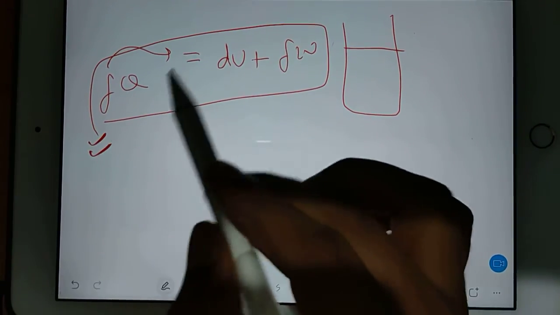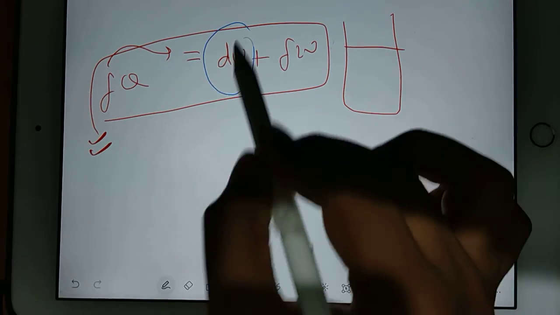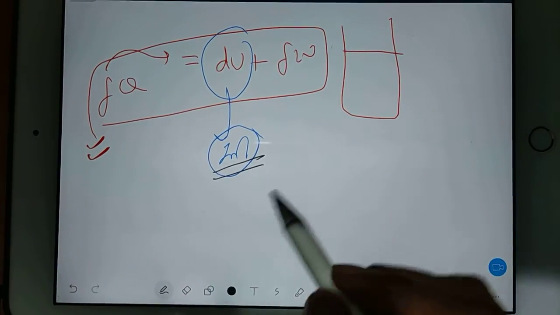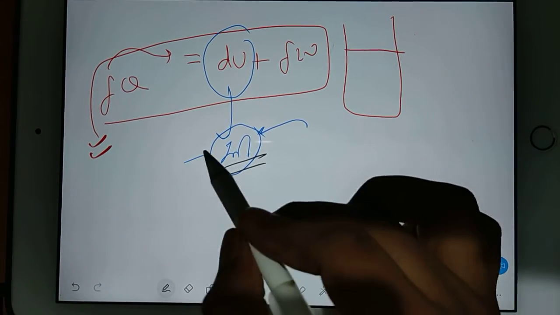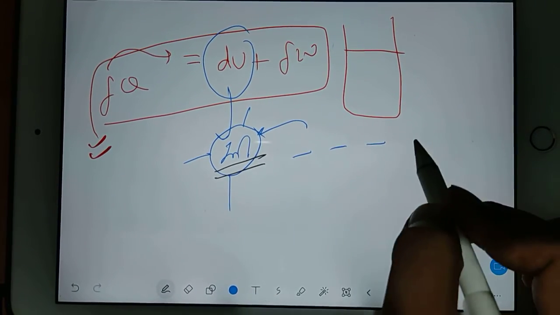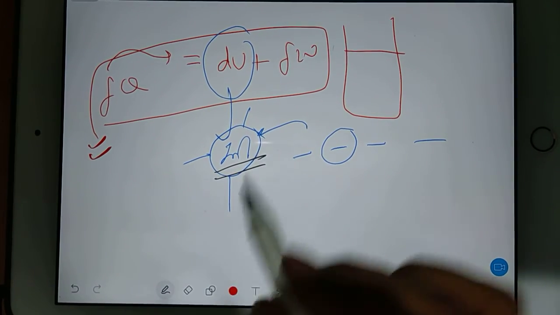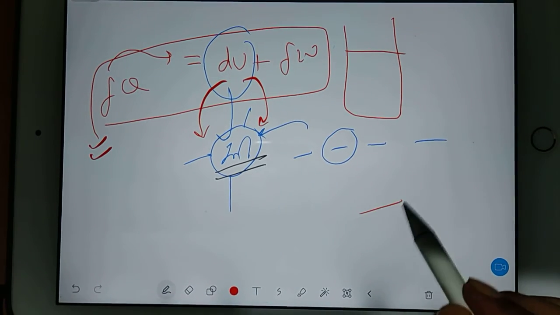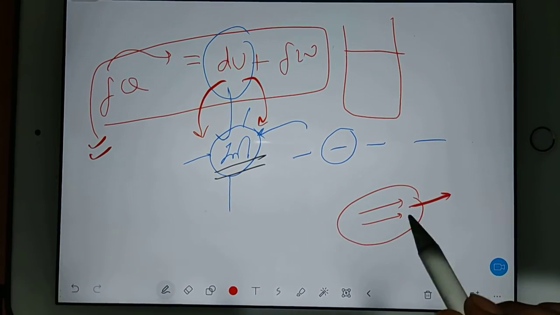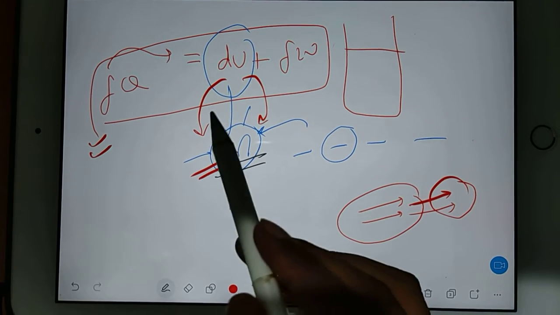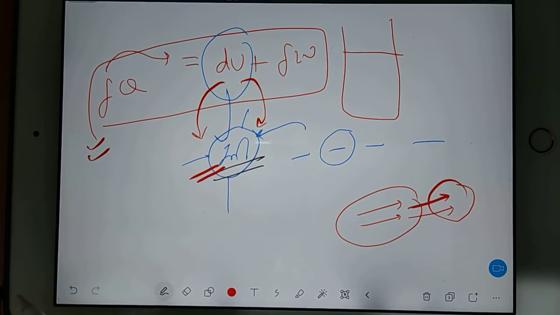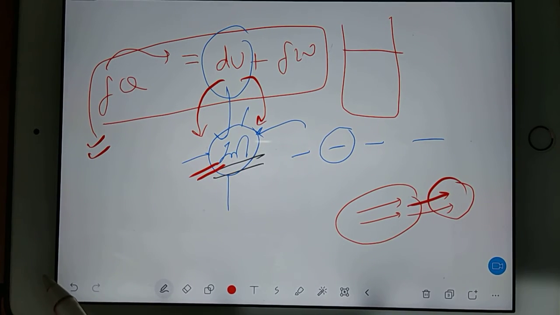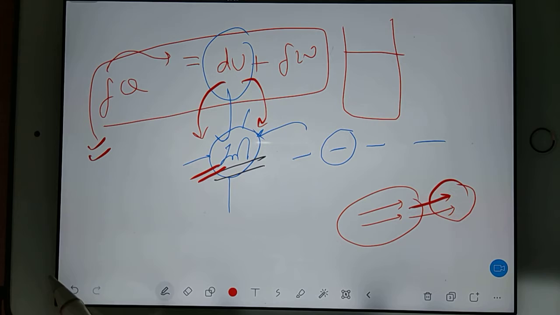So from the first law you get a quantity that is known as internal energy. Based on this they ask a question in the GATE exam: internal energy is introduced in which law? Zeroth law, first law, second law? The answer is the first law. Internal energy is the outcome of the first law. When I teach you the second law, entropy comes from the second law. From the first law dU is coming. Internal energy is a very important outcome of the first law. It only depends on the temperature.